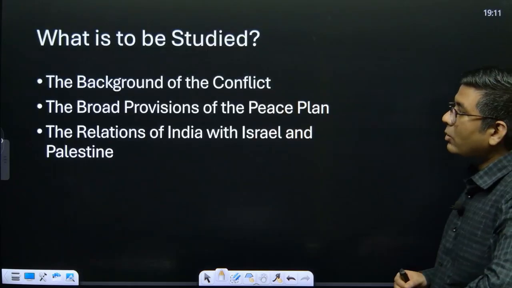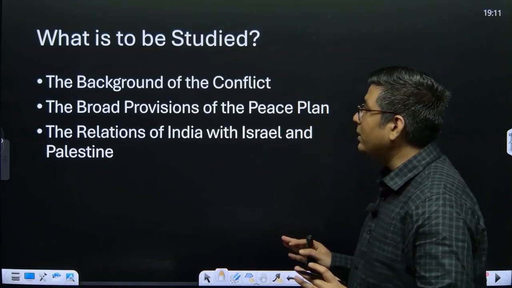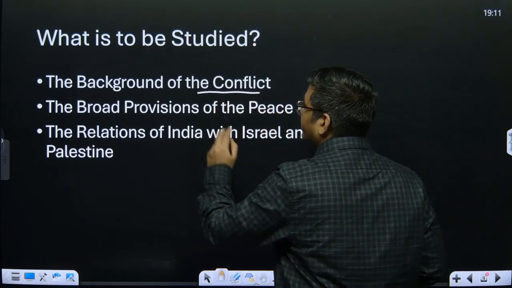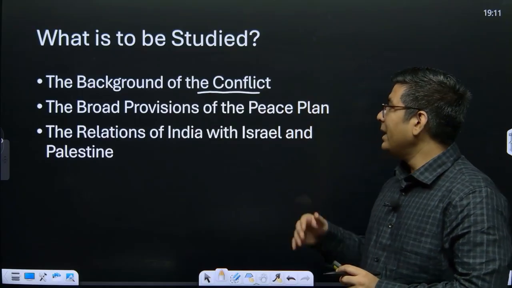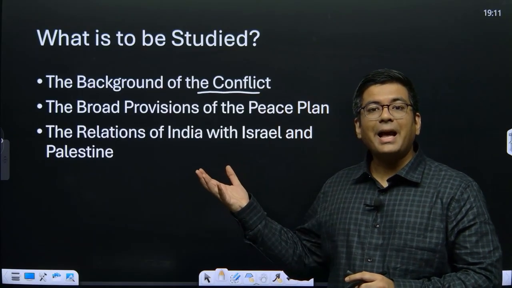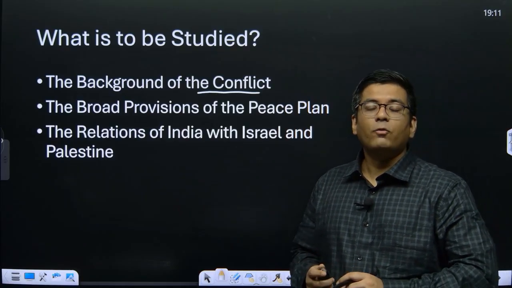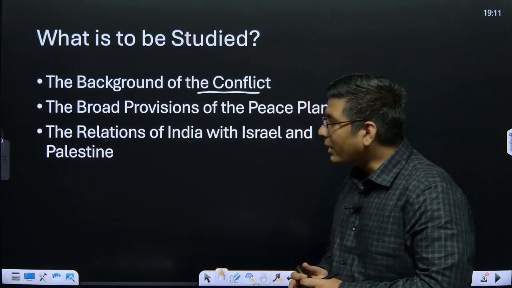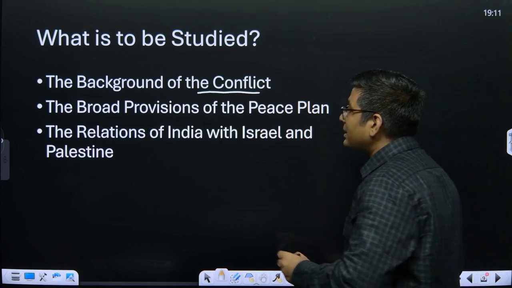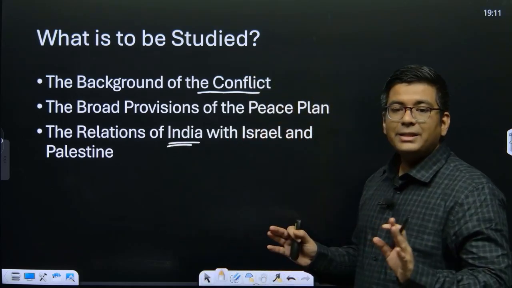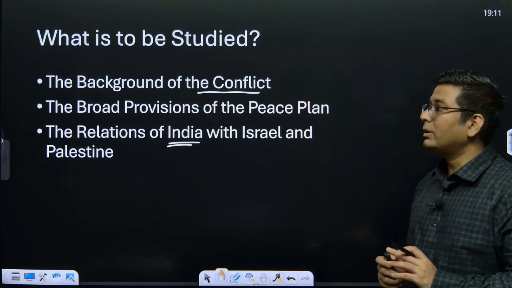So I hope this entire situation as of now is clear. When you study this particular conflict, what do we need to study? First of all, what exactly is the background, how exactly this conflict has come into being. The second thing, the peace plan that may be negotiated, which is going to be the final deal for restoring peace in Gaza. What exactly are the provisions of this peace plan? And finally, how does India balance these two sides, Israel as well as Palestine? We are going to discuss all three now.